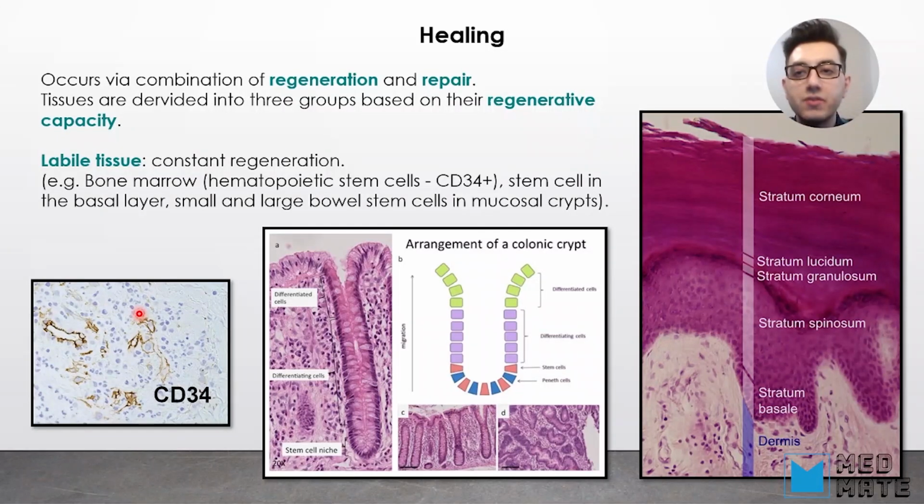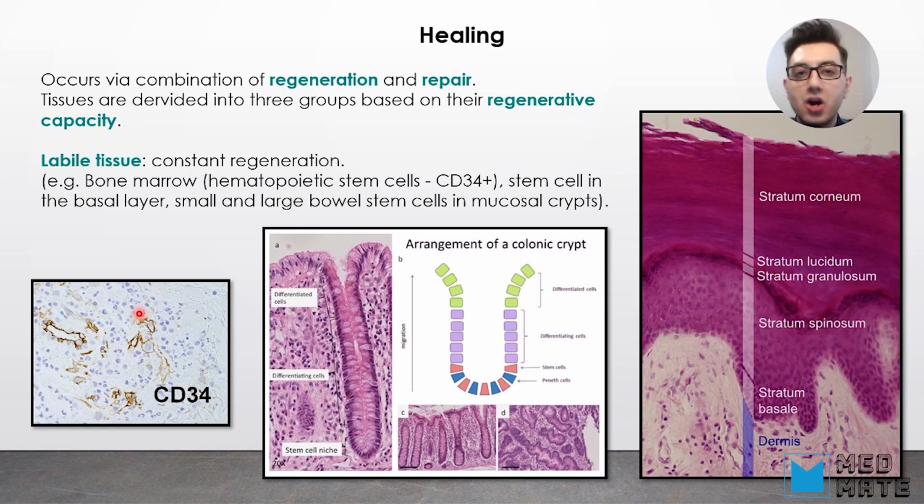Now, healing happens when there is a combination of regeneration and repair. Tissues are divided into three groups when we are talking about healing, and they are grouped into these different categories based on their regenerative capacity. Based on their regenerative capacity, we have labile tissue, and labile tissues are those that can undergo constant regeneration. For example, bone marrow. And within bone marrow, hematopoietic stem cells are the part of the tissue that can cause the bone marrow regeneration.